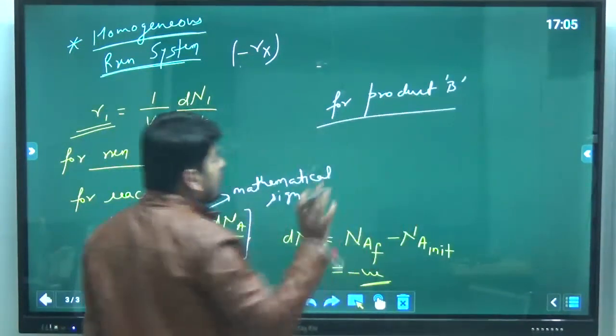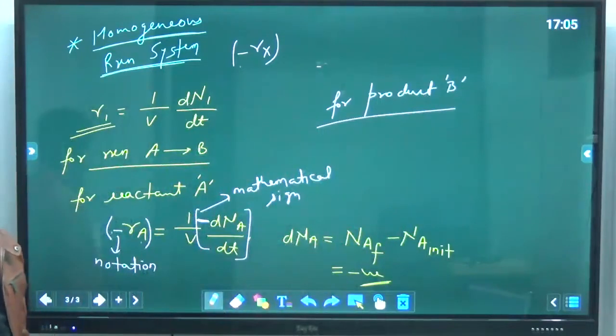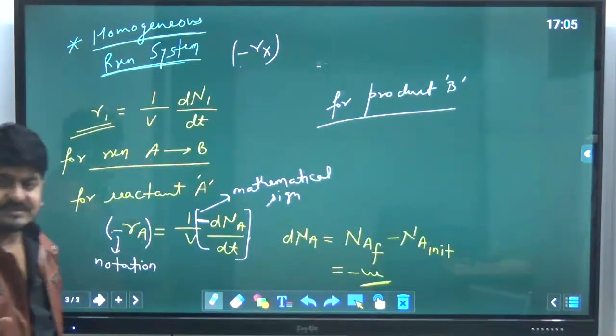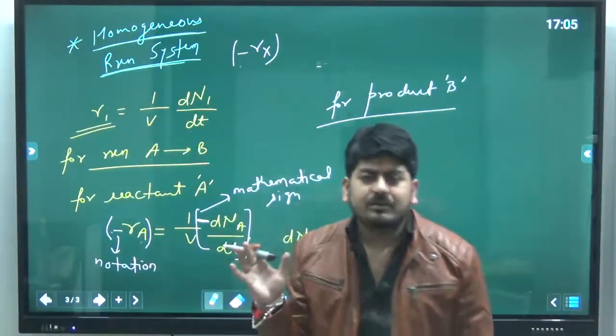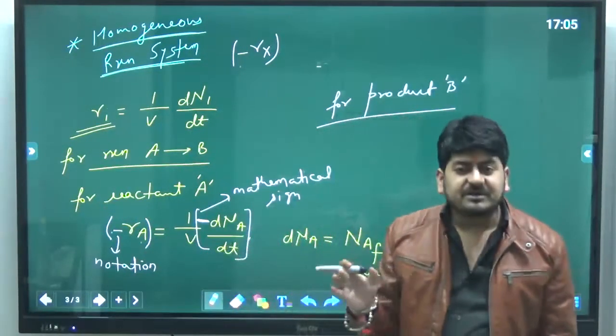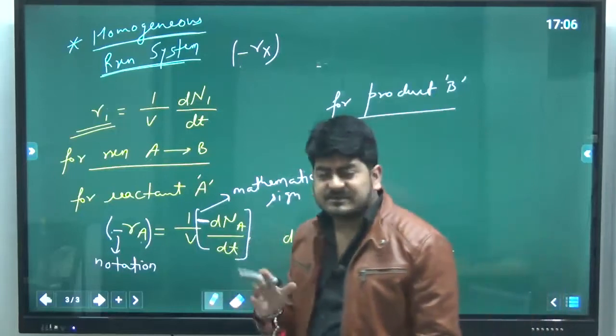Because in CRE the important thing is to write down the rate equations. That's it. If you are able to write down the rate equations properly, you can solve any problem of CRE, because after that we have only the mathematical part, which is easy.